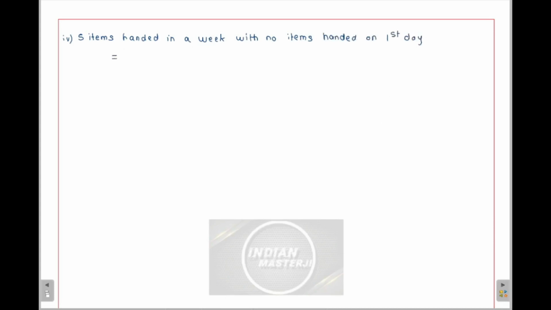This means what? This means 5 items, no items on the first day,